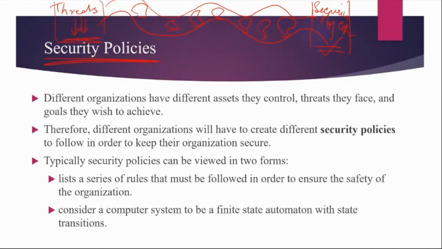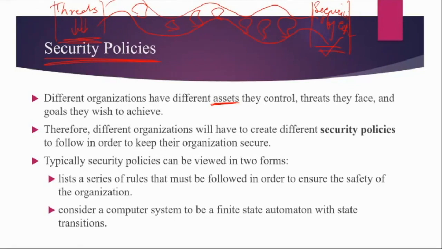We have just now discussed that different organizations have different assets they control. There are a few companies which are dealing with cloud services, so they may have lots and lots of hardware there, and they would like to have the security of hardware. There are many companies which are dealing with lots and lots of data or information which is very sensitive with respect to an individual, so they have to control that particular asset. We have seen four categories of asset: hardware, software, data, and network related, that is, network links and networking facilities.